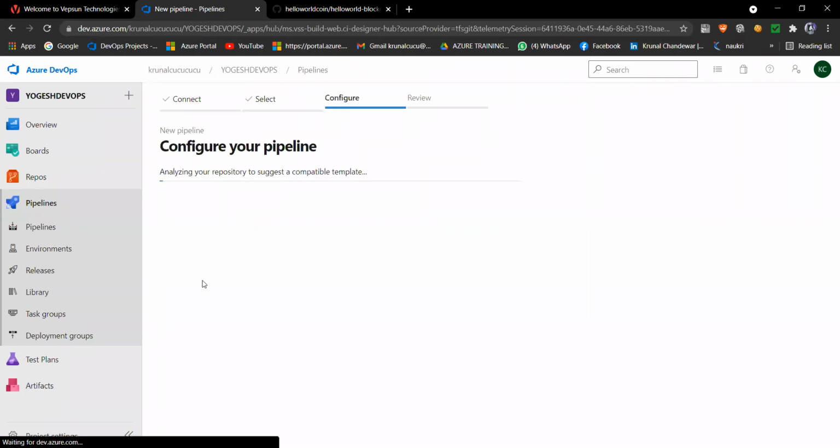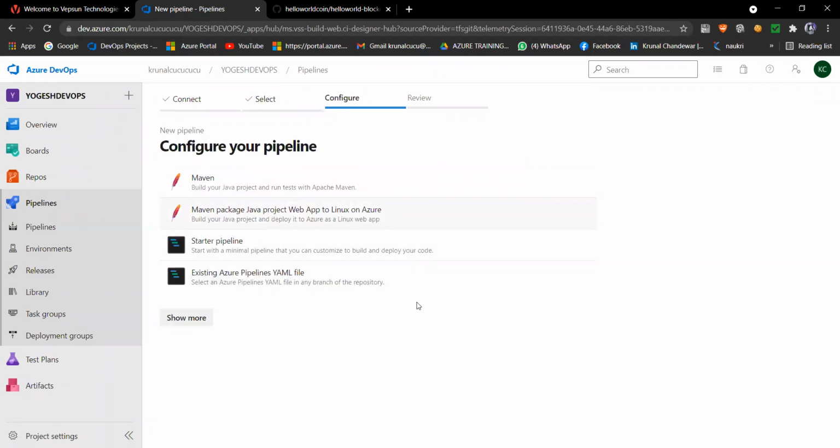When I click on my project name, it is analyzing whatever code I cloned, and it came up with Maven packages, Java project, because it analyzed that project which I cloned in my repository, that is of Java, and what is the building tool for Java, that is Maven. That's why they are suggesting you go with this.